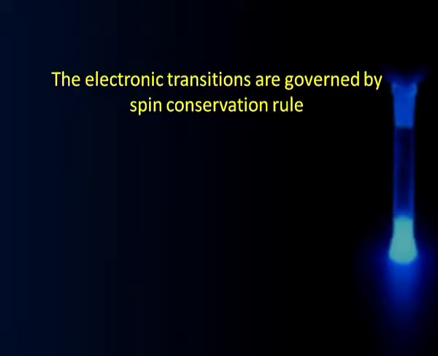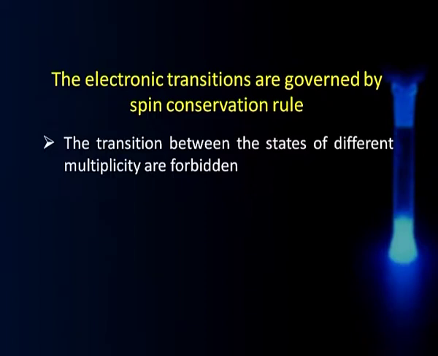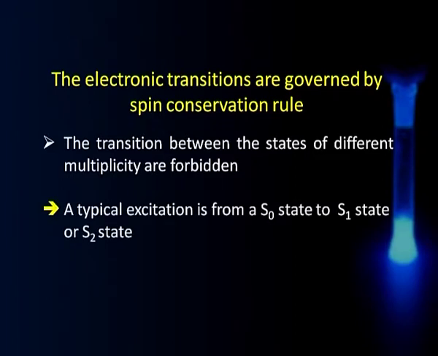Another thing which will be pertinent for our discussion to follow is that when an electronic transition takes place, it is governed by what is called the spin conservation rule, which reads as follows: transitions between states of different multiplicities are forbidden. This is very important. What it implies is that a typical excitation will be from S0, a singlet state, to S1 or S2 state.